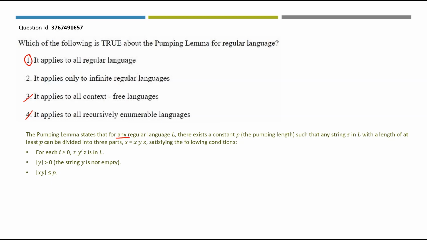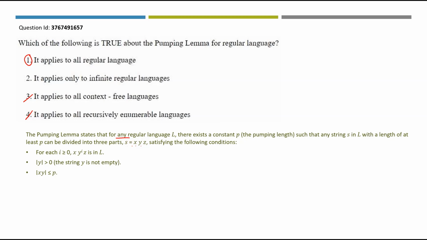So here the division is into 3 parts. But in CFL pumping lemma, you will be dividing it into 5 parts. So that is the difference there, and the conditions will also change based on those parts. For each i greater than or equal to 0, X, Y power i, Z is in L. So when i is equal to 0, even when the Y part of the string is missing, X, Z should be there in the language.